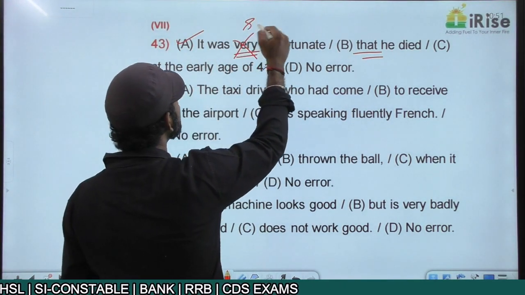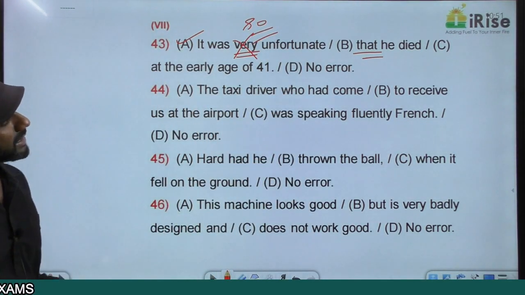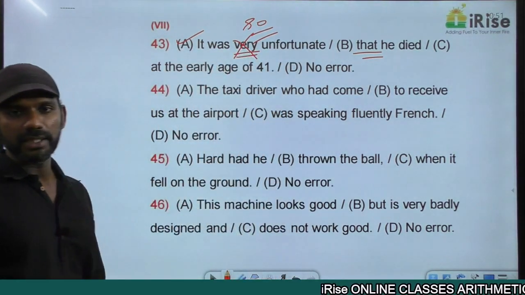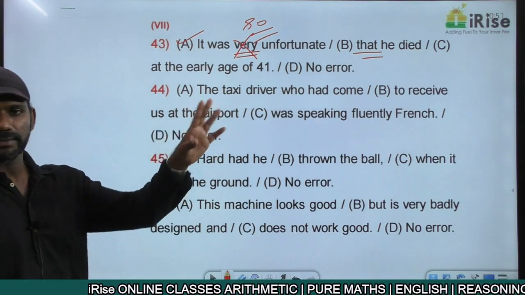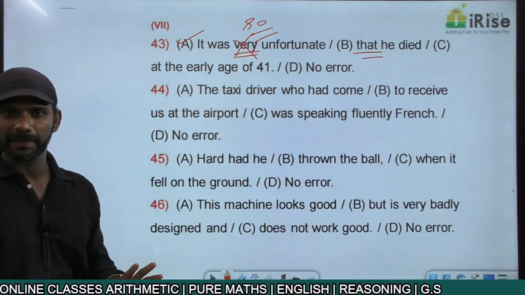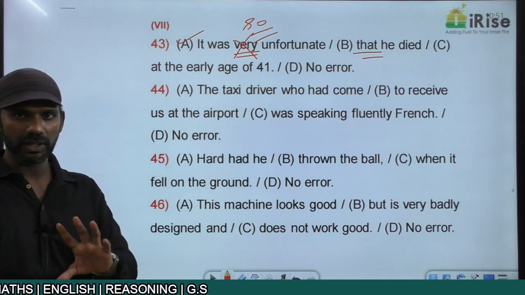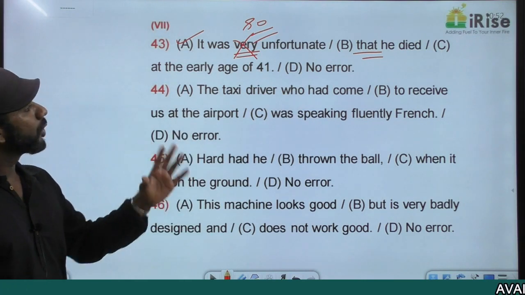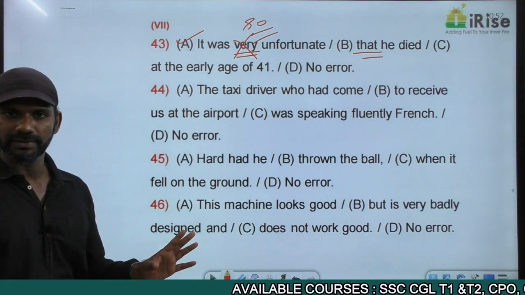It cannot be very, it must be so. It was so unfortunate that he died at the early age of 41. If I change part 2, it was very unfortunate, then we cannot frame the sentence in any other way. So to make the whole statement grammatically correct, we can change only one part, and that part is part 1. It was so unfortunate that he died at the early age of 41.